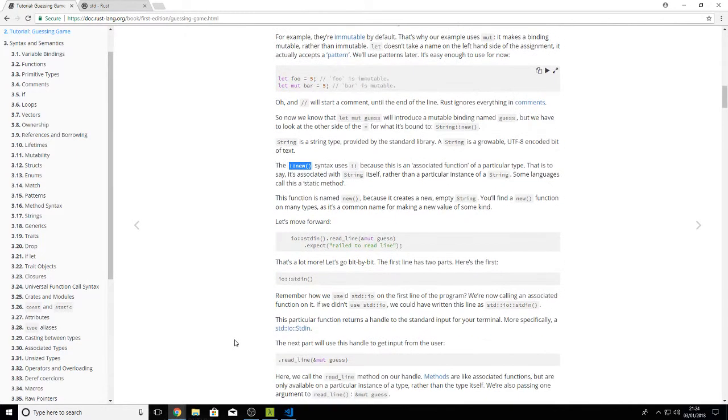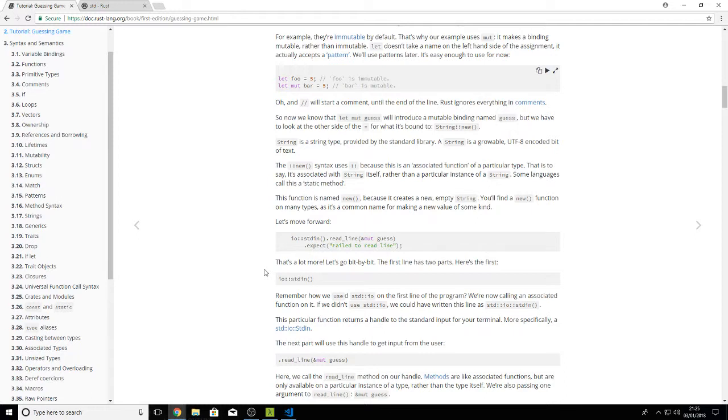Let's move forward. io::stdin().read_line(&mut guess), I think, and then something to catch any error or whatever. There's a lot more. Let's go bit by bit.